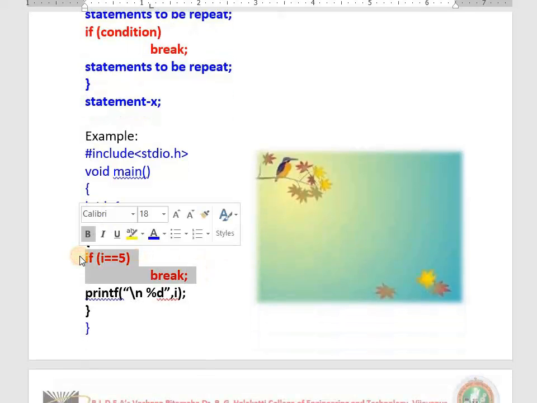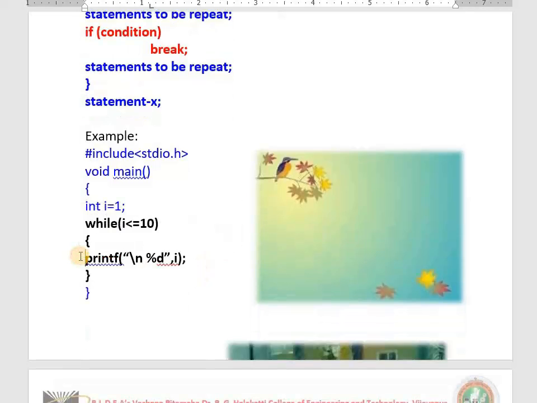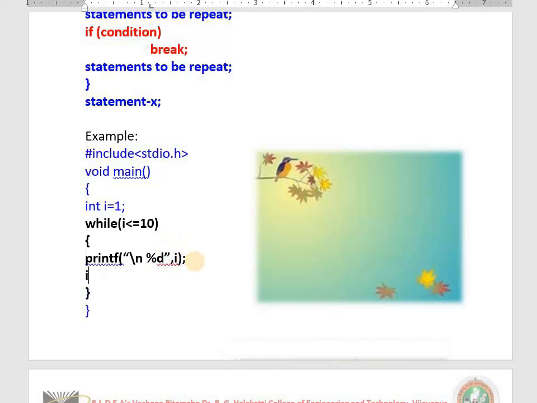What is the output of this program? First time I is 1, 1 less than or equal to 10, yes, 1 will be printed. Afterwards I plus plus, 2, 2 less than or equal to 10, yes, 3 less than or equal to 10, it will print 1 to 10 numbers. But now what I do, here I write one condition: if whenever I becomes 5, then break.